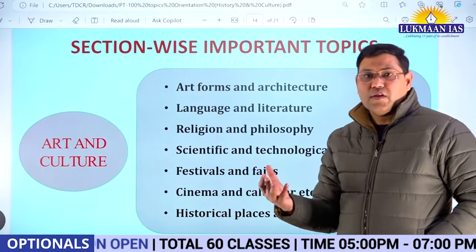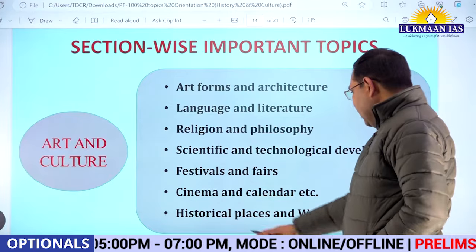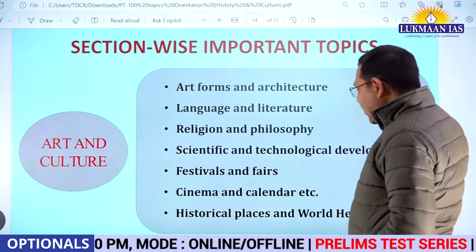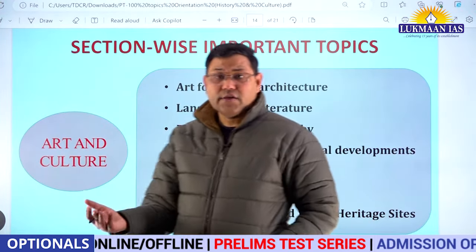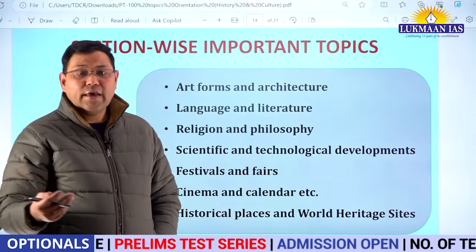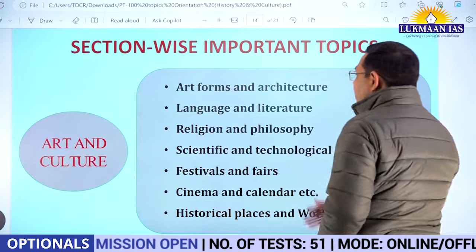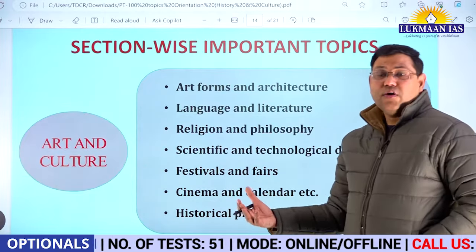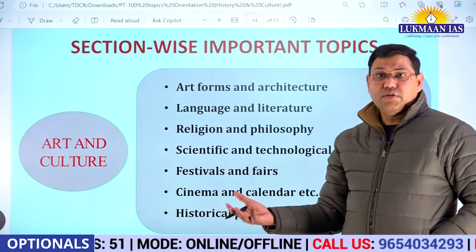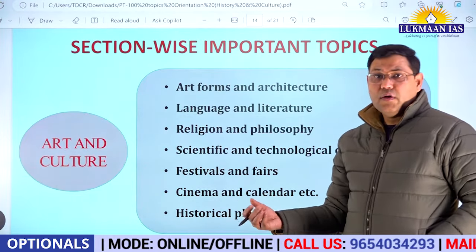But questions are asked in the culture section also. Historical places which are in news, World Heritage Sites, for example, UNESCO World Heritage Sites, such things you should know. Even GI tags, right? So they fall in the category of traditions and culture of the country.